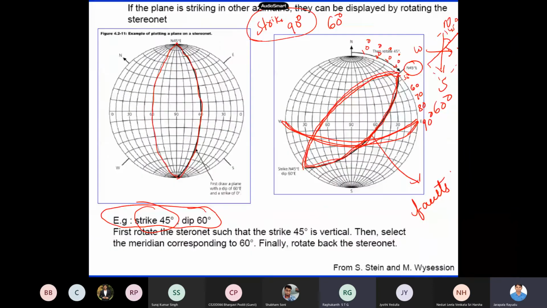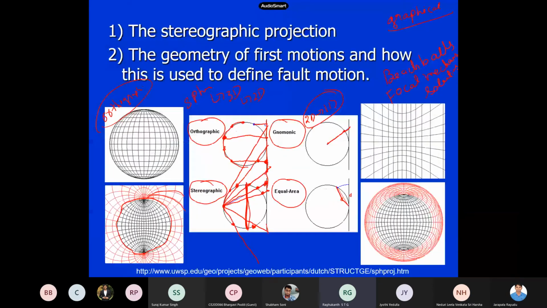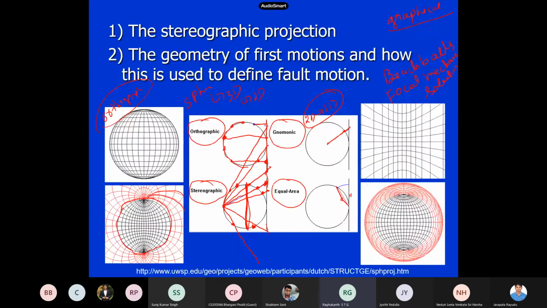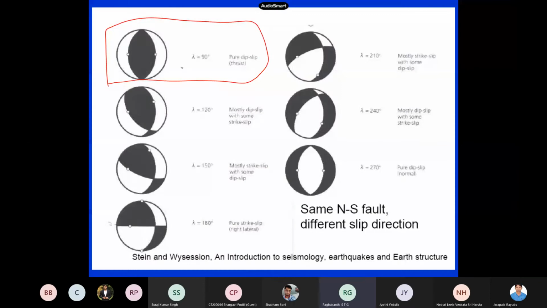So this is how lambda indicates in which direction the other side of the fault is moving. Lambda 0 means strike slip. If lambda is 90, then it is a thrust fault. If lambda is 270 or minus 90, this side of the fault is moving down with respect to this one, so that is a normal fault itself. So these are the beach balls, how they look. Lambda is equal to 90 is a pure thrust fault.